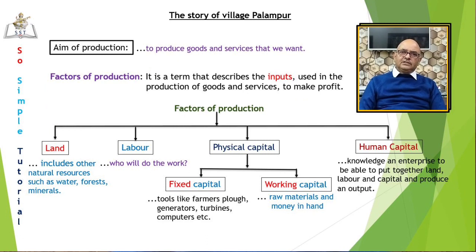Factors of production is a term that describes the inputs used in the production of goods and services to make an economic profit. There are four requirements for the production of goods and services. They are land, labor, physical capital and human capital. The first requirement is land. Land is an important factor of production, as no production activity can take place in the absence of land.